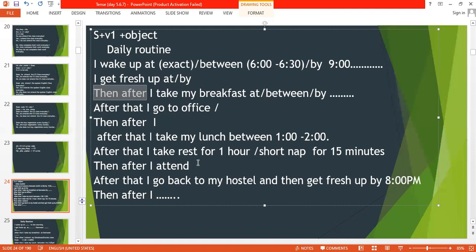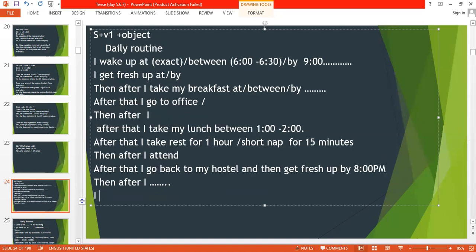Then after that, I go back to my hostel or to my room and I get fresh up. Then after, whatever activity you do, like if you watch news or if you study, at last you can wind up by saying that I go to bed at whatever time, let's say at 10 or 11, let's say 10 p.m. Got it? So this is all about the daily routine. So just practice your own daily routine, and in case you have any queries, please comment in the comment section below. Thank you.